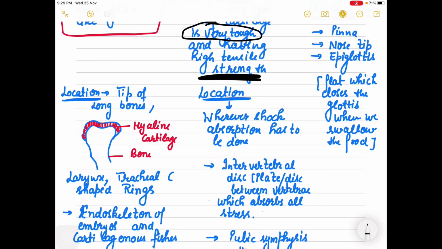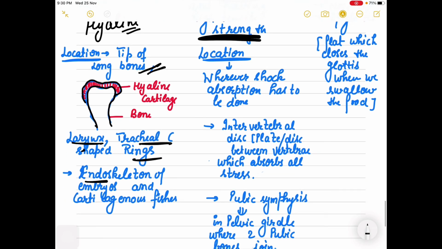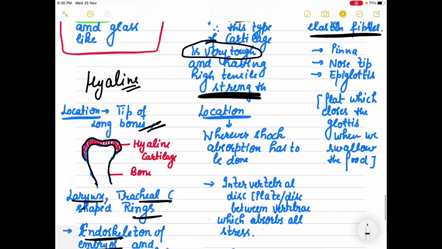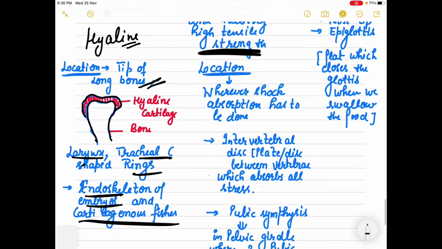Example, in our body, where will you find hyaline cartilage? It is found at the tip of the bones. Suppose this is a bone, exactly at the tip you will find hyaline cartilage. Then larynx, your C-shaped tracheal rings, even in the endoskeleton of embryos, the internal skeleton structure, you will find hyaline cartilage, as well as in the cartilaginous fishes, this hyaline cartilage is found.